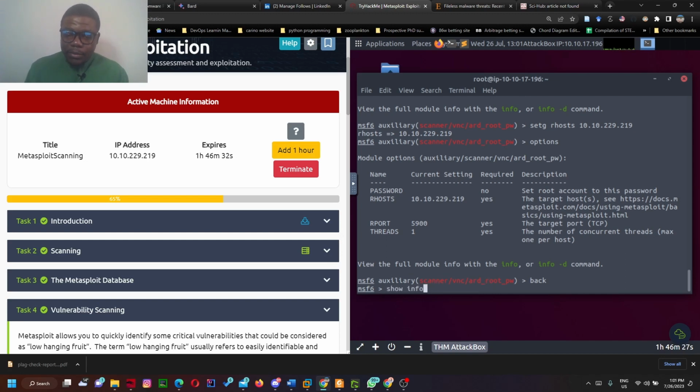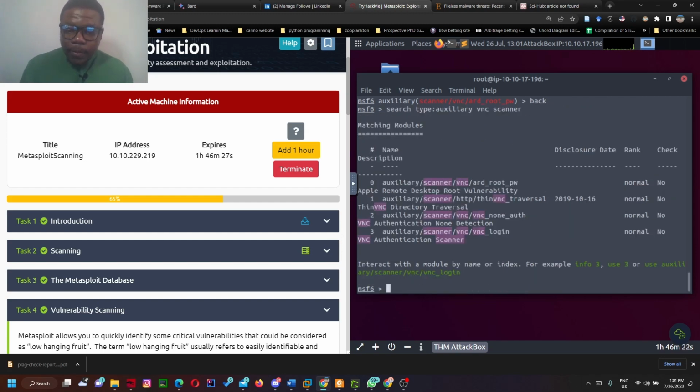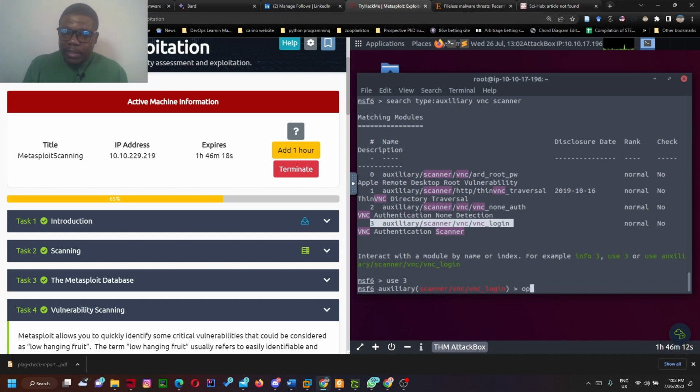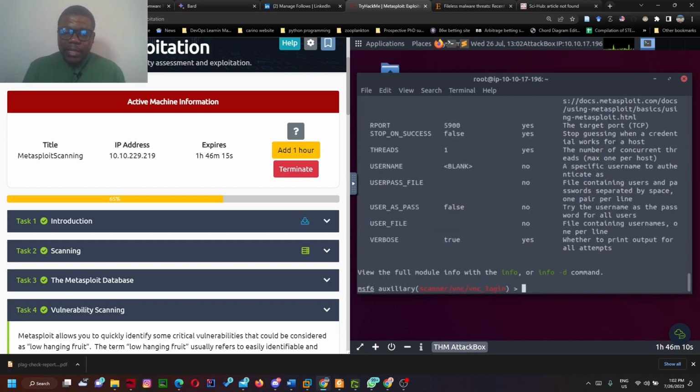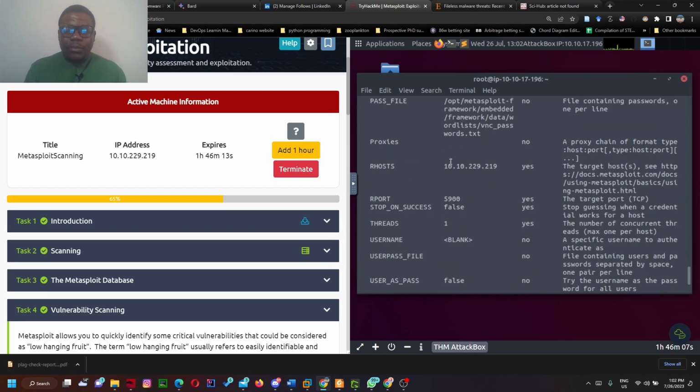So let's go to another exploit and still check. Let's go back to search and use VNC login. I'm going to be using the number now: use 3. In the context of this, let's look at options. You will notice that the RHOSTS will have been set here. If I did not do a global setting, coming to this exploit now would have erased all of the former context because it's context based. So I hope we understand that.